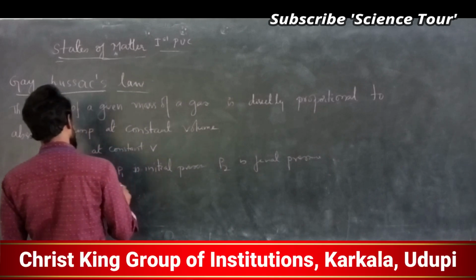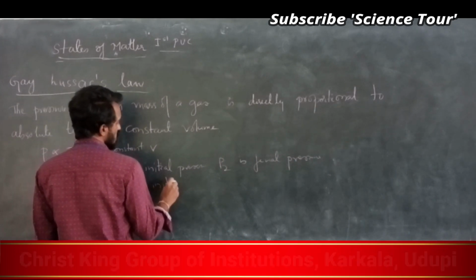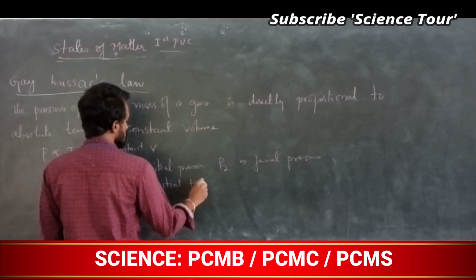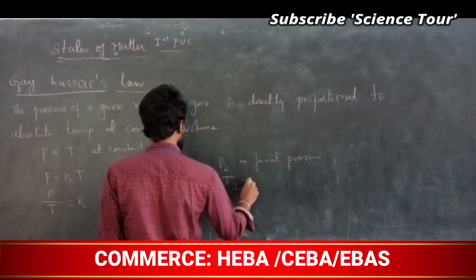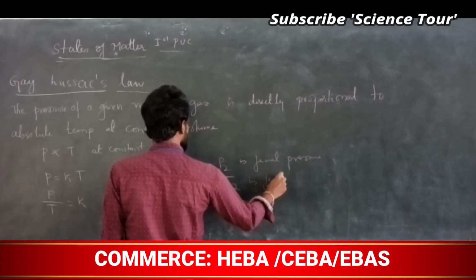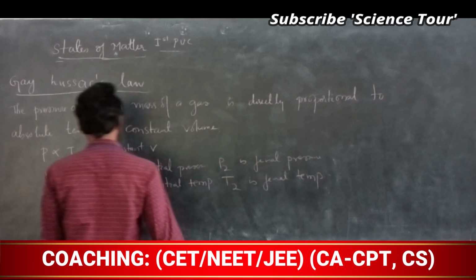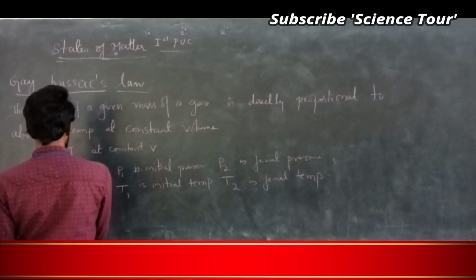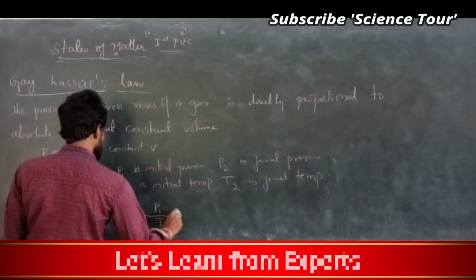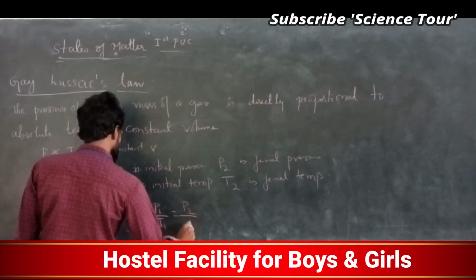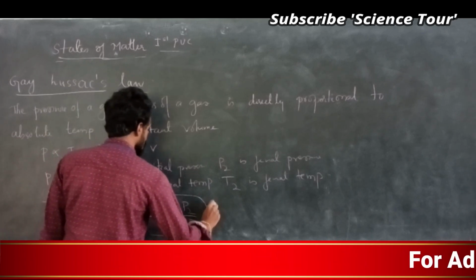Assume T1 is initial temperature and T2 is final temperature. So the formula is modified: P1/T1 is equal to P2/T2, at a constant volume.